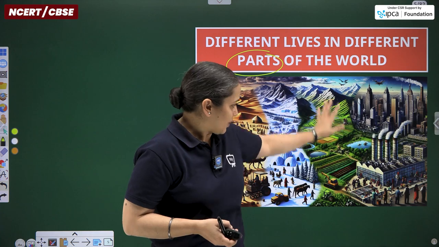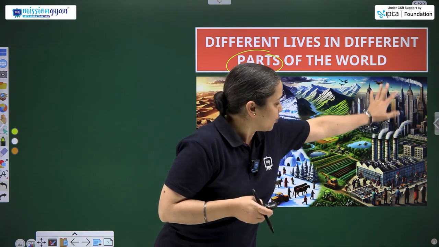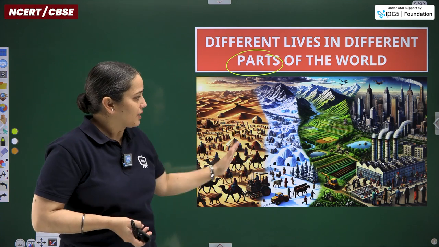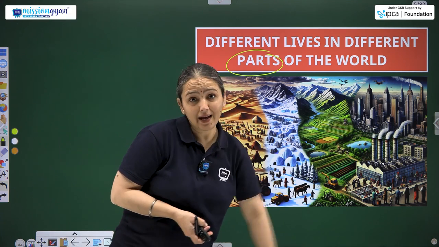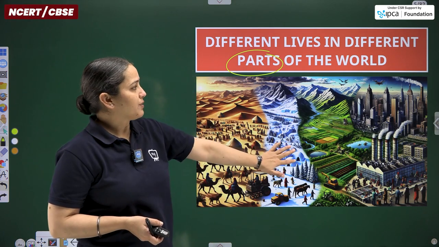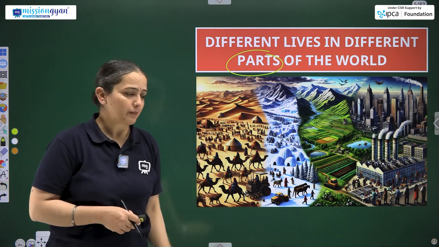Further moving, again the mountainous region but the cultivated one, and ahead we are talking about modern cities. So there are different types of people and lives living in different parts of the world. This is what the image is showing, according to the statement given here.